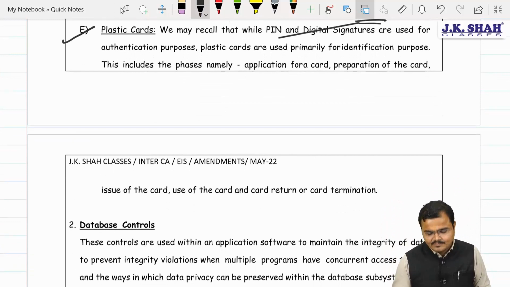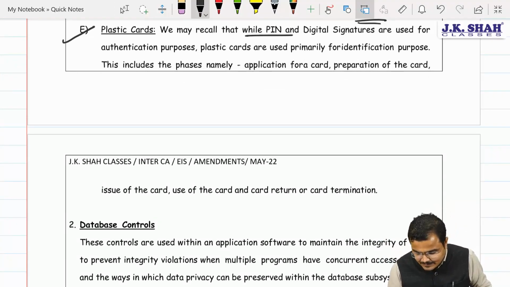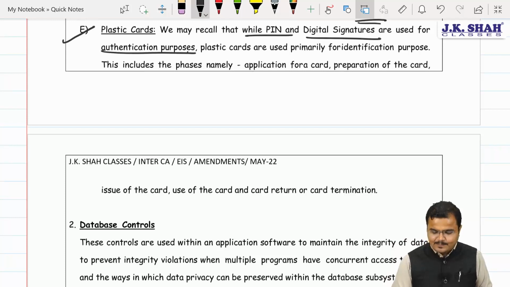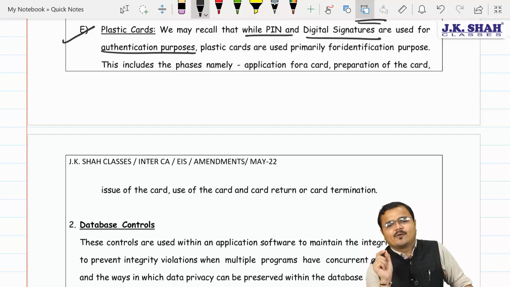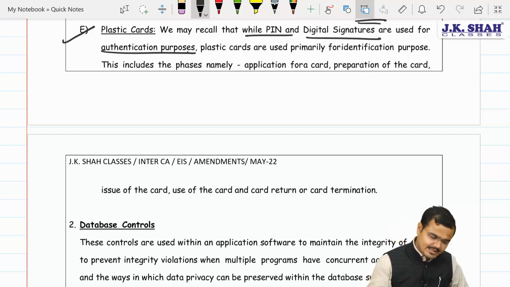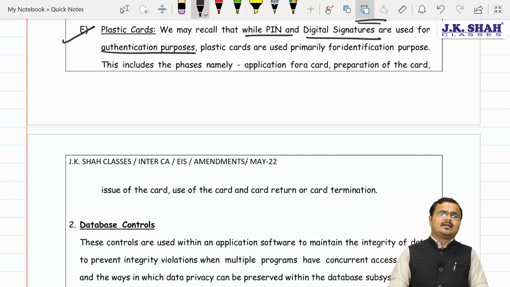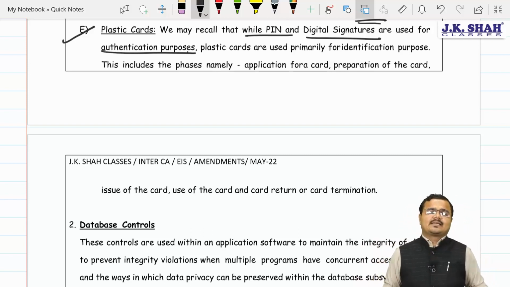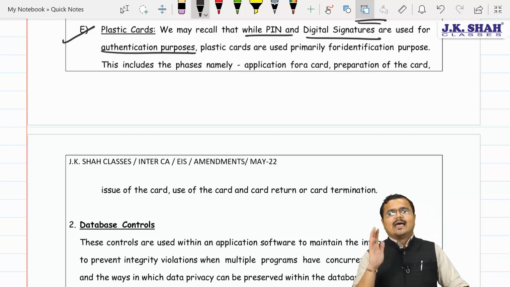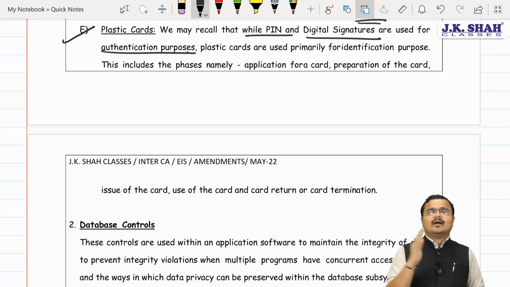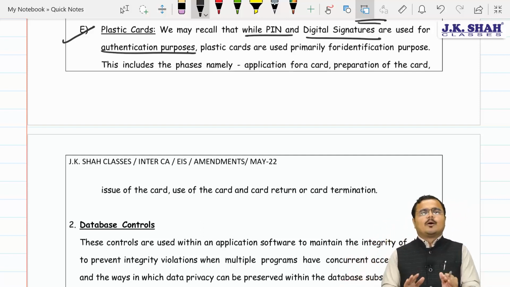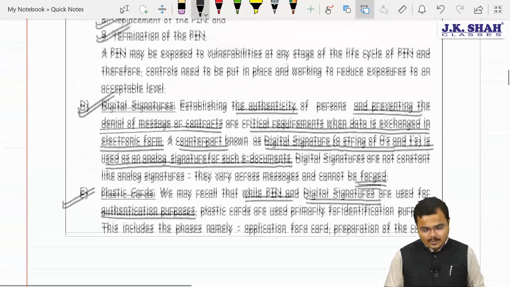Furthermore, we are also having what? Sir, plastic cards. Obviously. Along with the PIN and digital signature, we are also using plastic cards. That is basically your RFID based card. RFID refers to radio frequency identification based card. Or sometimes it even contains barcodes also. Understood? Yes, sir. Whenever we scan it, automatically it understands the authenticity. We may require to enter the PIN in order to get the double step authentication done, and if it is genuine, the application will be operated, will be allowed to share the data, to receive the data, and many more activities.